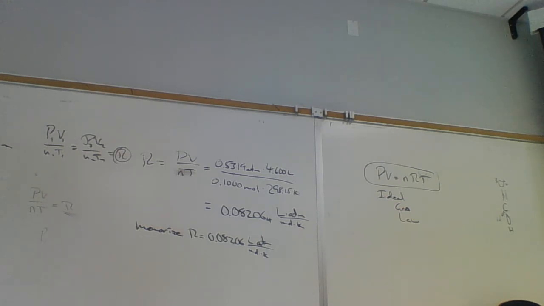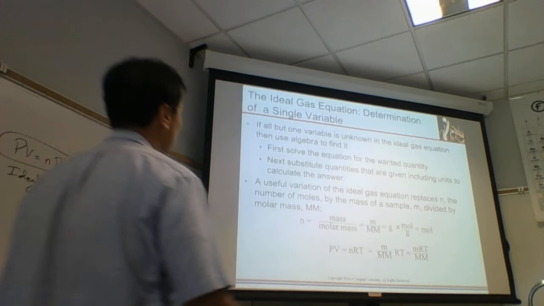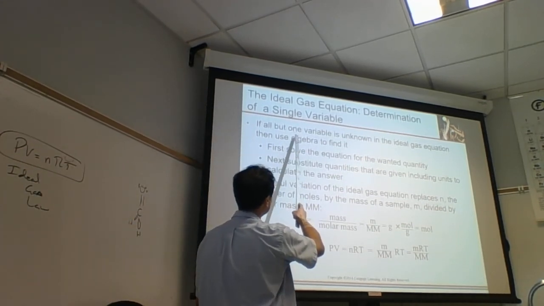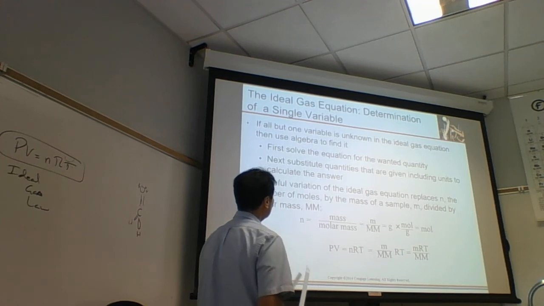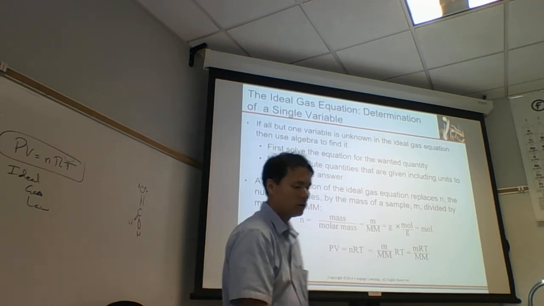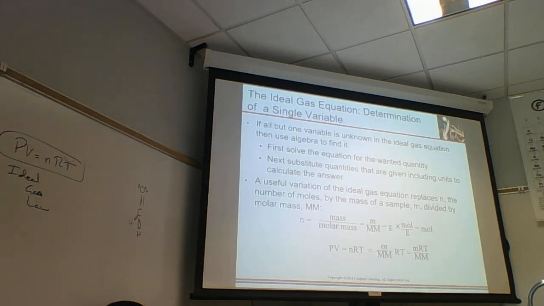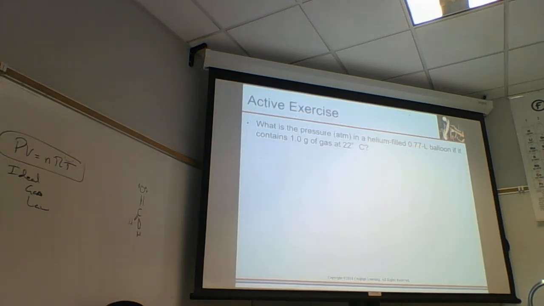And so we get the R value here. We got R, 0.08206 atmospheres liters per mole Kelvin. Now what can we do? Okay, let's take a look at the types of calculations we do. I asked you to memorize R. Once we memorize R and the ideal gas law, then we do this determination of a single variable. A typical calculation would be just to determine a single variable.